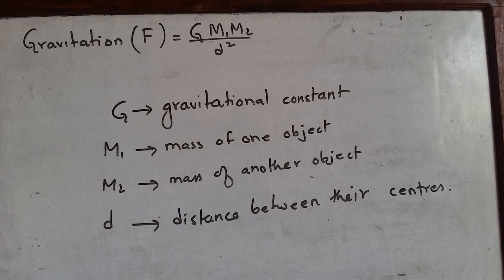M1 stands for mass of one object, M2 stands for mass of another object, and D stands for distance between their centers, the distance between the centers of the two objects. And finally, I would like to tell you once again, please note down these three important points, that is the formula of gravitation, and then the unit, and the effects.